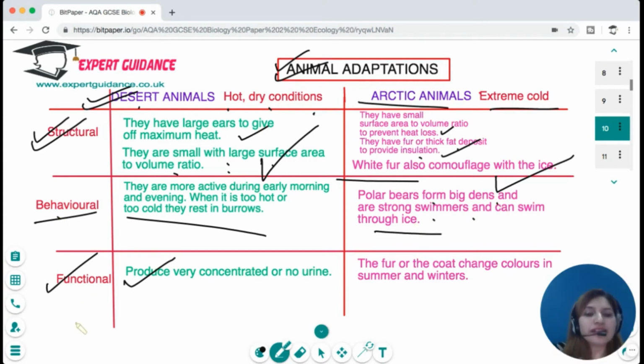And the functional adaptation is the fur or the coat changes color in summer and winter so that they can easily camouflage and protect themselves from predators.